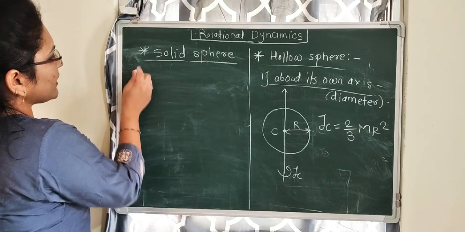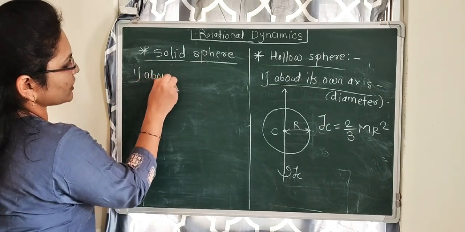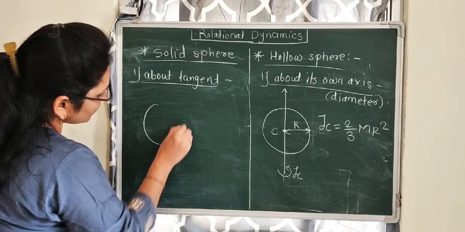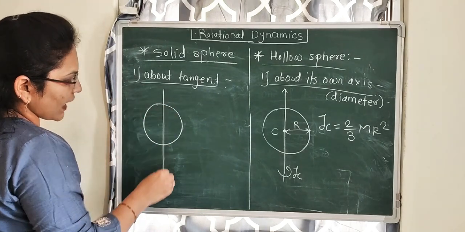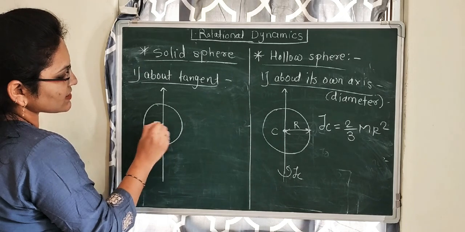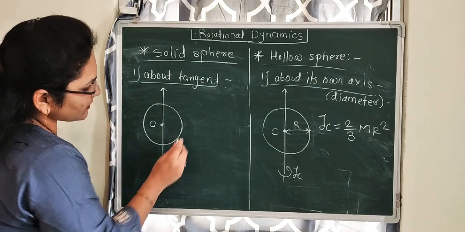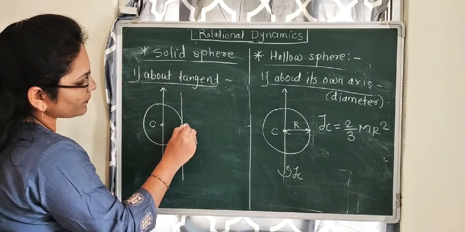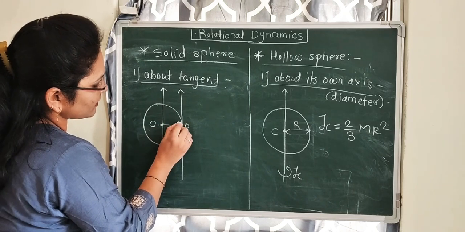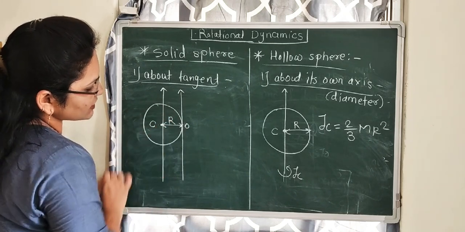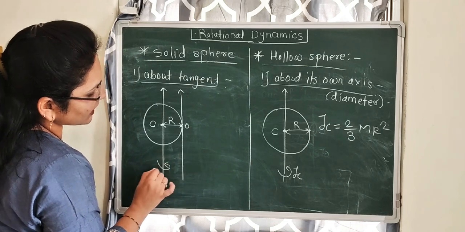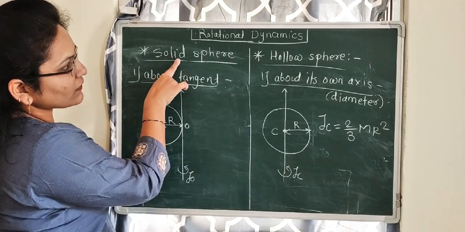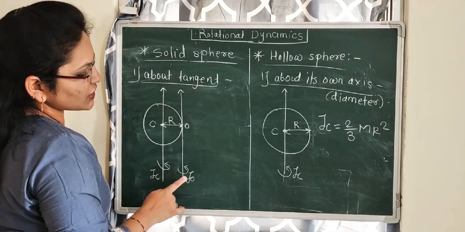First, in the solid sphere, we see about a tangent. Consider a solid sphere. This is the axis passing through the center, which acts like a diameter for the solid sphere. Then we draw a tangent passing through point O. Then the distance between these two axes will be r, which is the radius. The moments of inertia are IC and IO. We have to find the moment of inertia of the solid sphere about the tangent, which is IO.